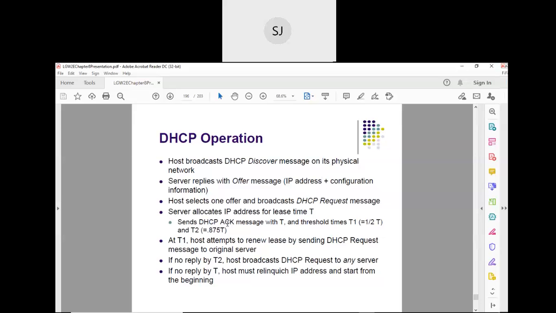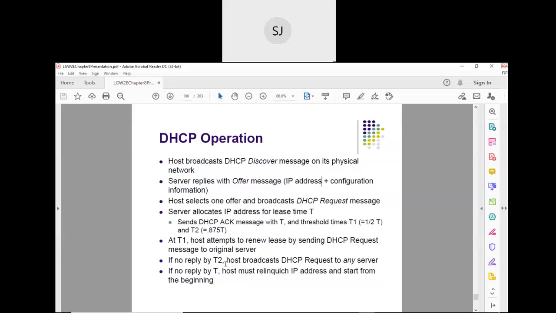So the server sends a DHCP acknowledgement with time thresholds, T1 and T2. So after T1, it attempts to renew the lease by sending a DHCP request. So the client, after time duration T1, that means half the lease time, sends a DHCP request to renew the lease.